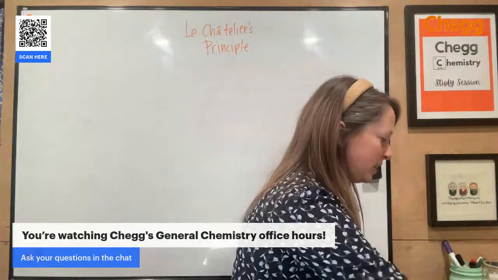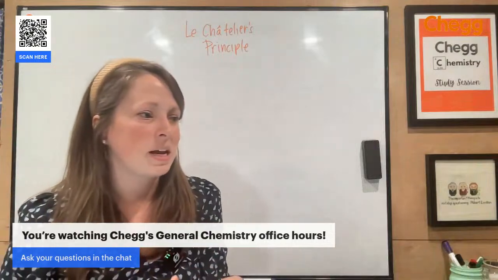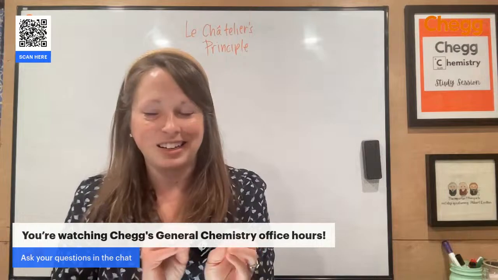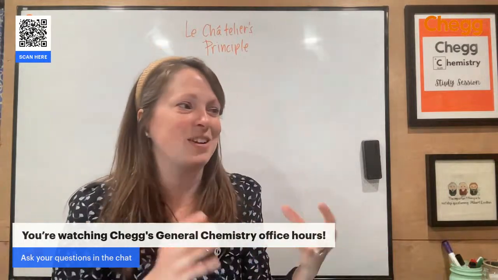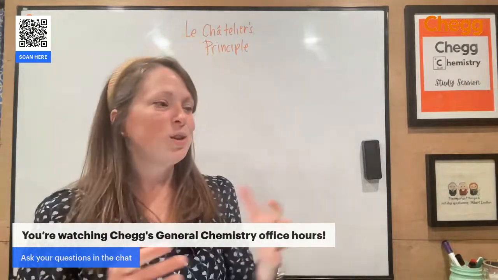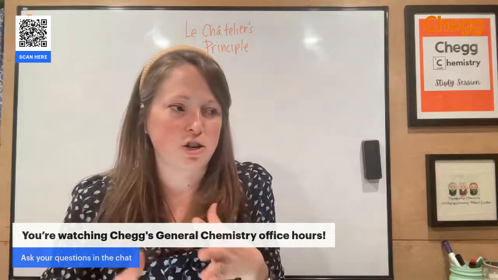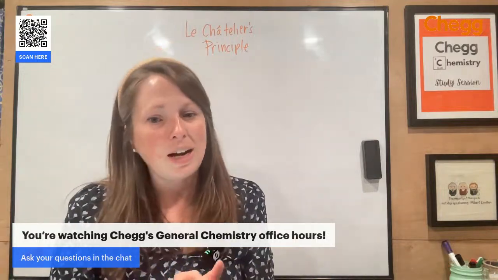I think the easiest analogy is thinking about all of the systems regulating our body. It's not the best analogy, but we'll just talk through it. Think about when you start shivering. You step outside, it's cold, and you start shivering because you're trying to regulate your temperature. Le Chatelier's principle is a similar design.